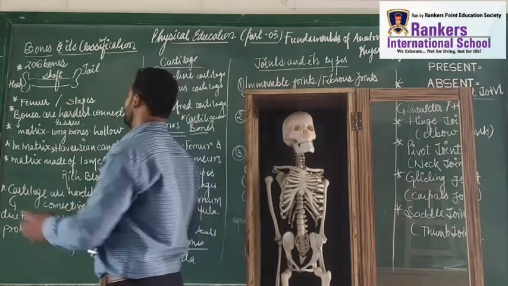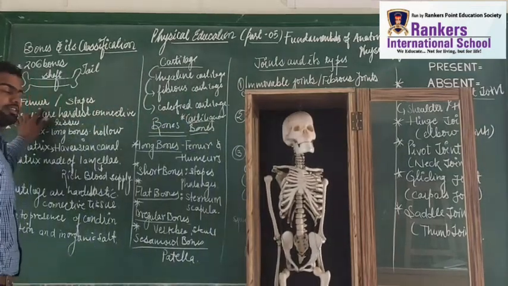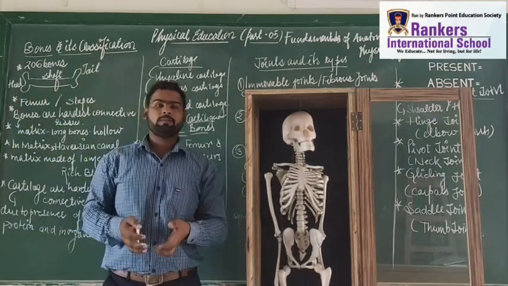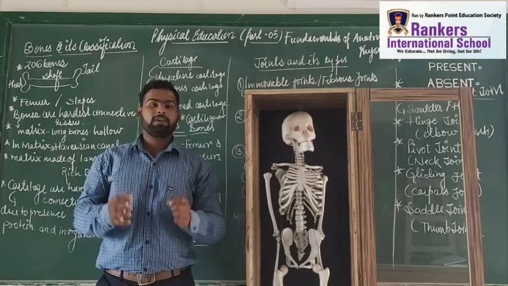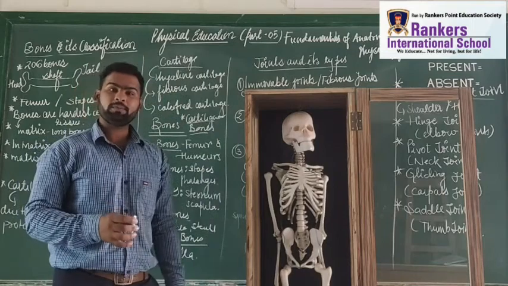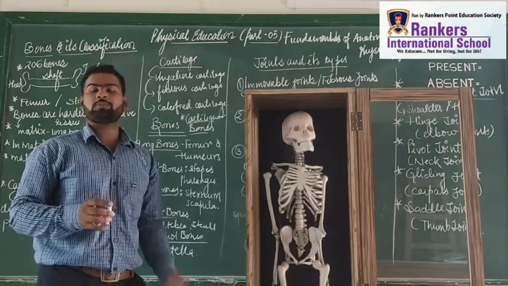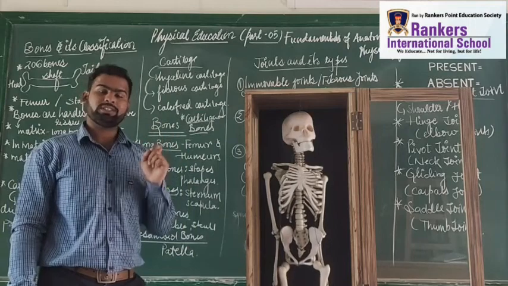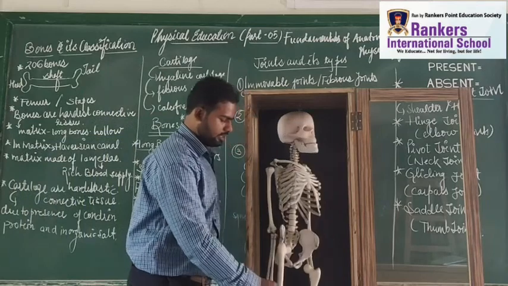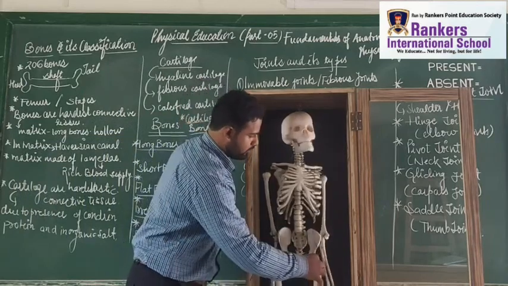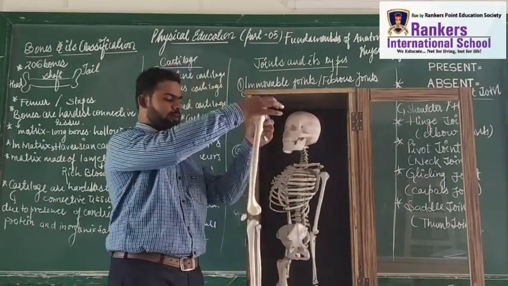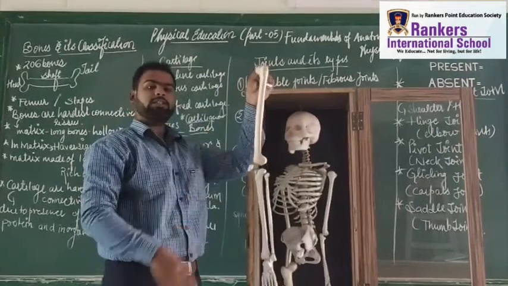and it is present in the thigh. What we are discussing right now is the femur bone and the stapes. These are the two bones which are really very famous. How are these bones famous? Because the longest bone is called the femur bone, and the shortest bone is called the stapes. The stapes is the bone which is present in the ear. So the smallest bone is the stapes, and the longest bone is the femur. I'll show you, students, this is the longest bone, right? I'm again going to show you this so that the learning process goes well. I'm opening up this bone. This bone is the femur bone, and it is the longest bone.